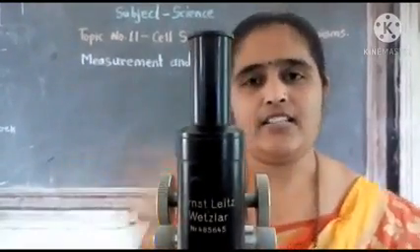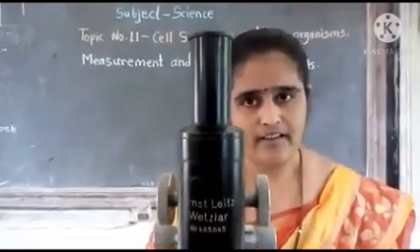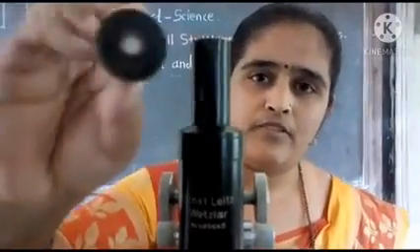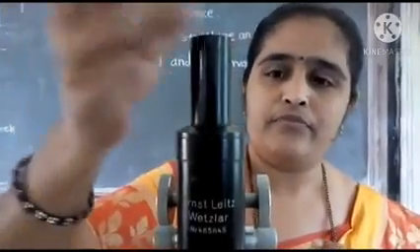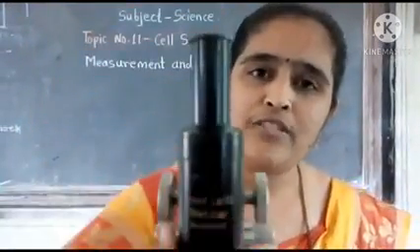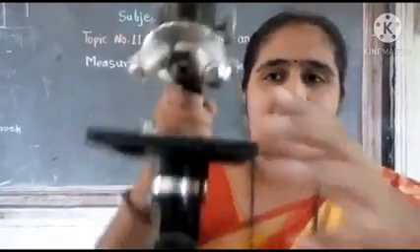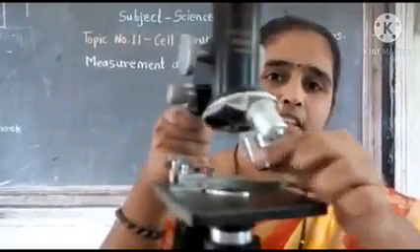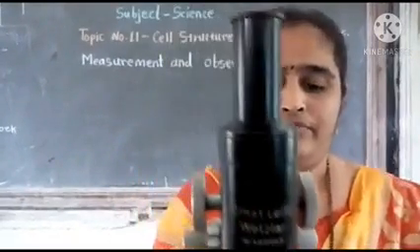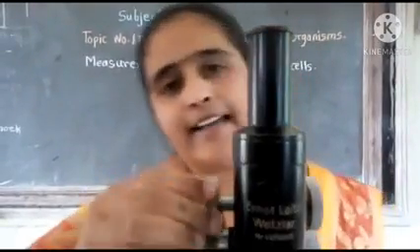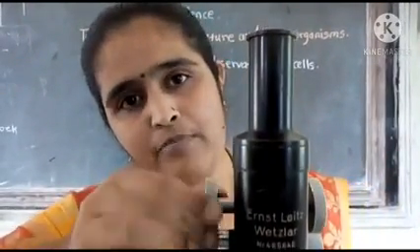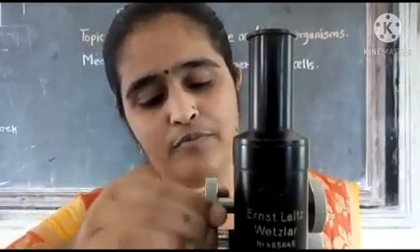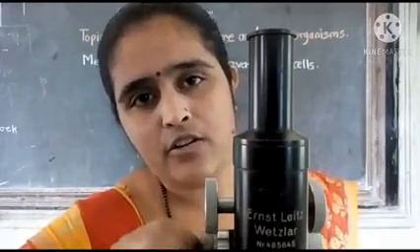Okay, let's see all these parts again. This narrow tube is known as the eyepiece. Look at this, this is the eyepiece. Another narrow tube is present with adjusting lenses, one high power and another low power. The next part is the adjusting knob. With the help of the adjusting knob, we can adjust the height of the microscope. And this is the minor adjusting knob.